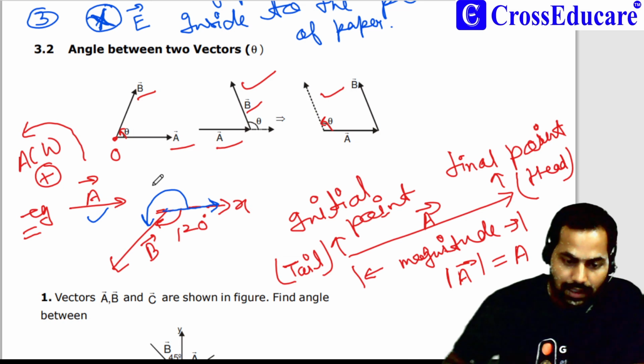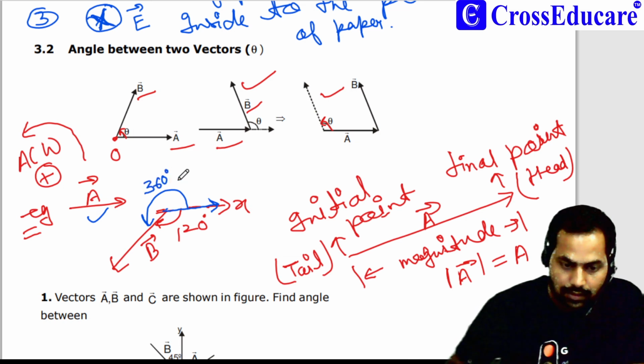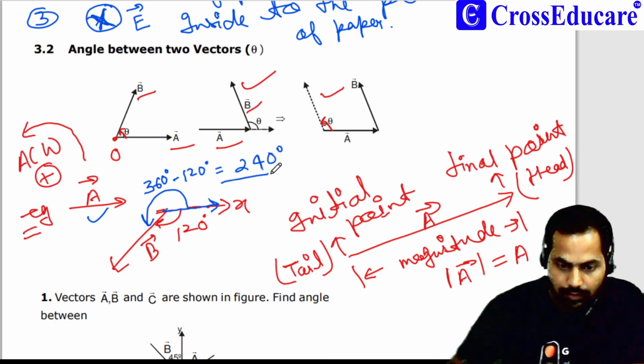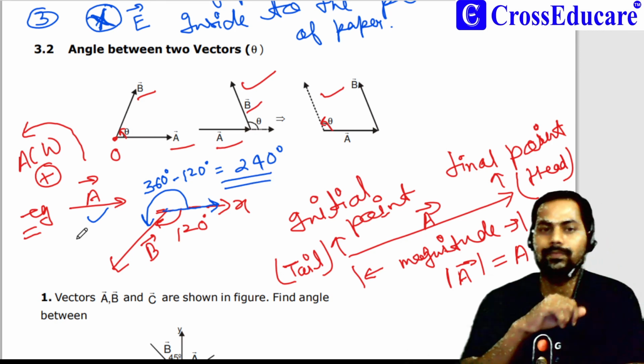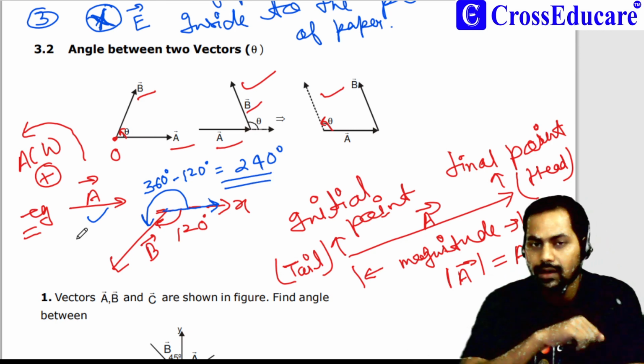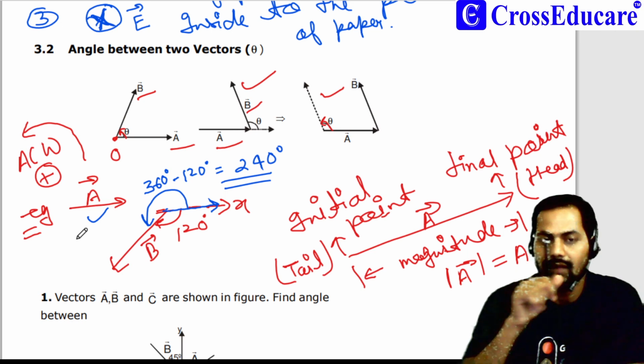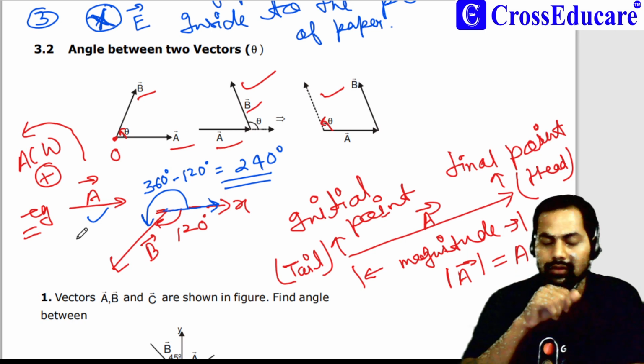So the angle between vector A and vector B will be 360 minus 120, which is equal to 240 degrees. Got my point? How to find the angle between two vectors? Good.